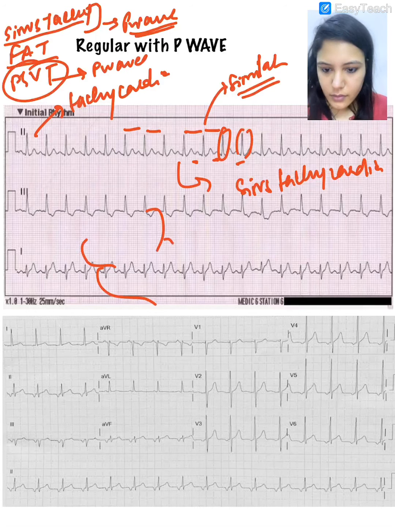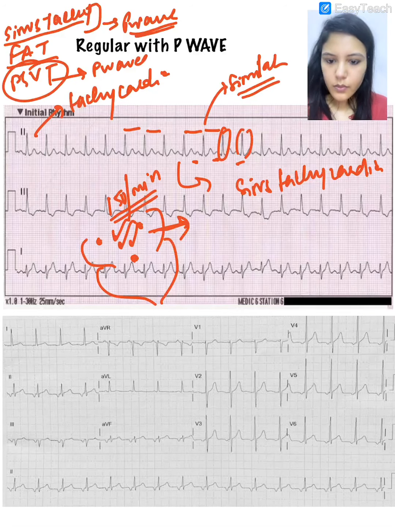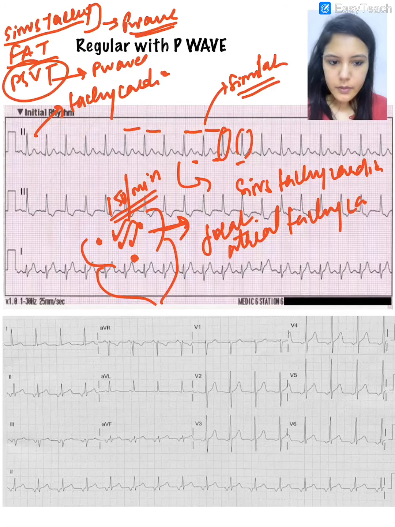When the impulse is generating anywhere from the atria except the sinus node, suppose there is a focus here which is firing at the rate of 150 per minute, now this will be called focal atrial tachycardia.